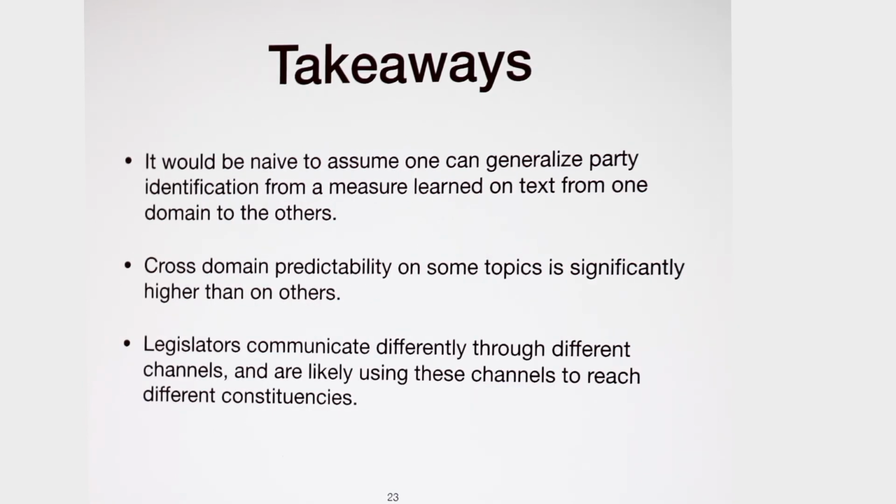So the takeaways for our paper are: first, cross-domain partisanship generalization is a very hard task. Second, for some topics, the cross-domain predictability is significantly better than for other topics. Third, legislators communicate differently through different channels, and they are likely to use these channels to reach different constituencies.